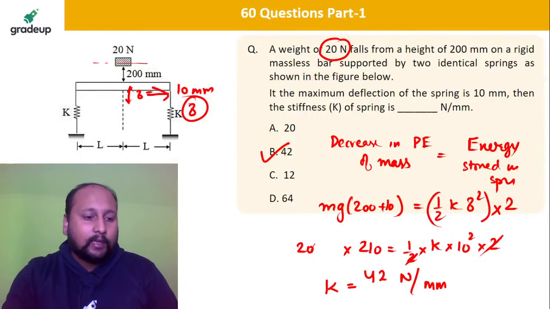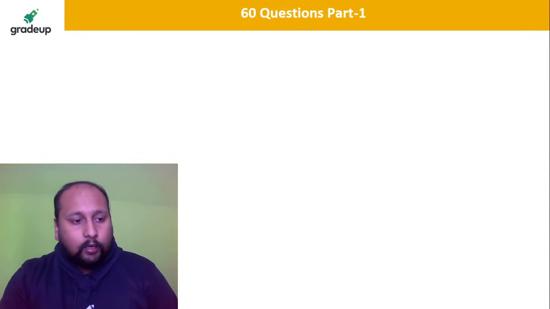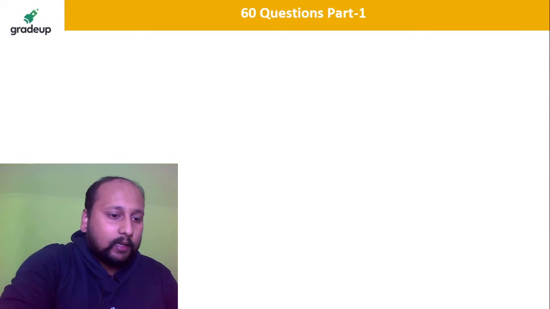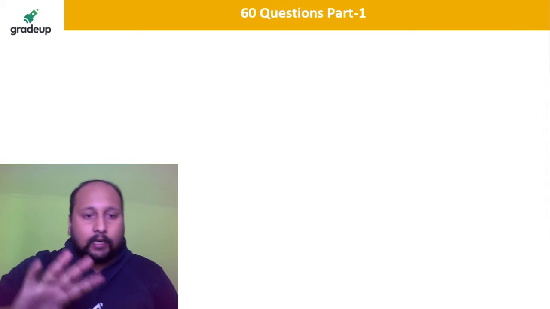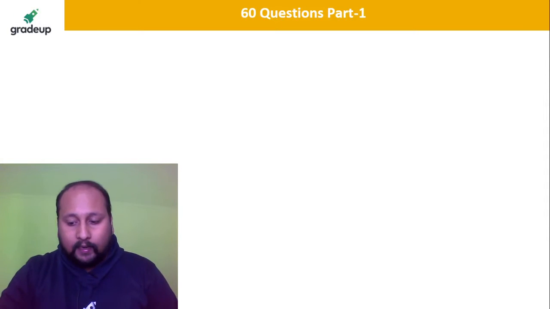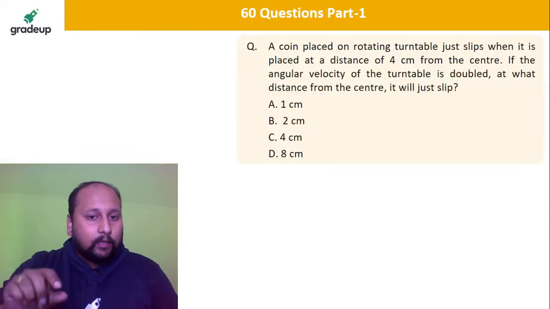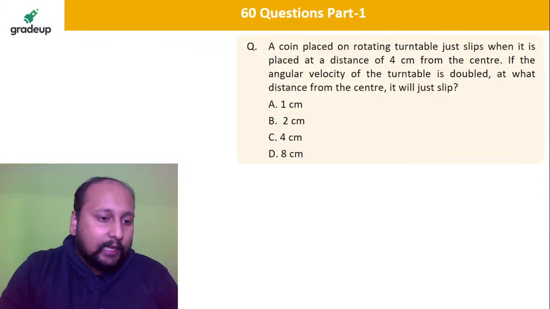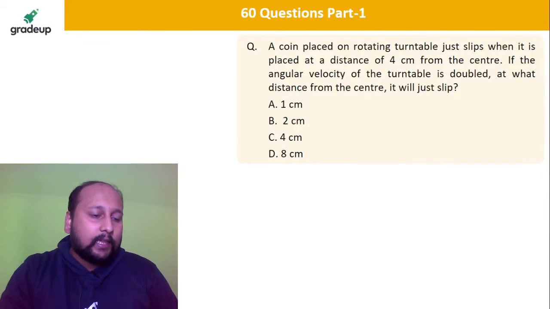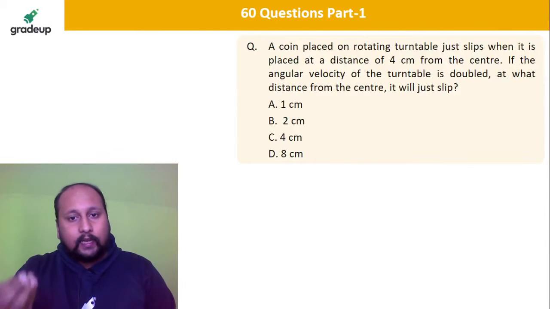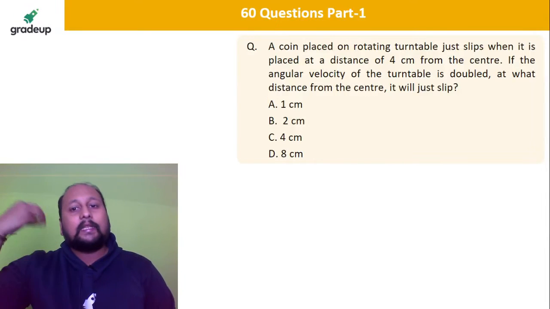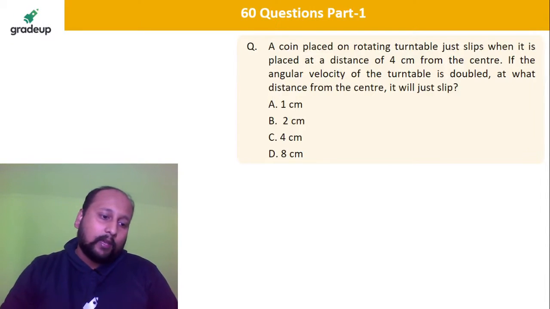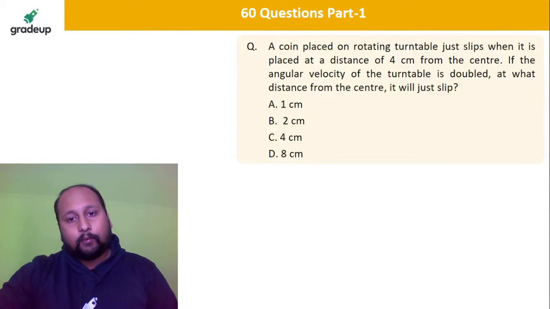Let's proceed. Any doubt till this point? All good, all perfect, able to visualize and understand what kind of question you can expect in your mechanics. Only 7 questions we have solved so far. Half kx square is the potential energy in the spring. The decrease in the energy due to that height will be equal to the increase in the energy of the spring. Because energy can neither be created nor destroyed, it goes from one point to another.